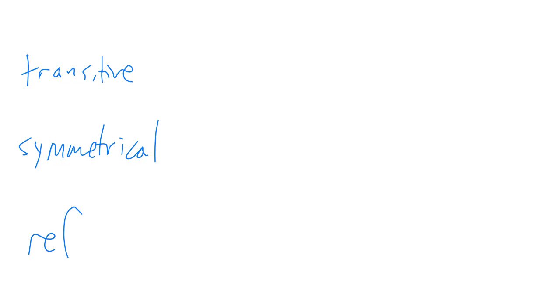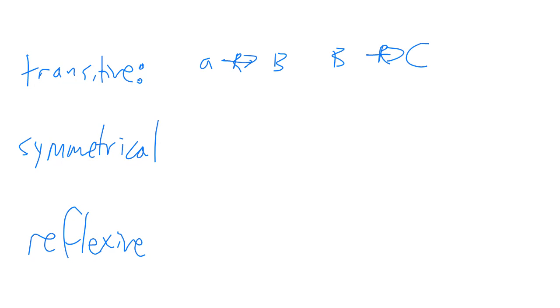It is transitive, it is symmetrical, and it is reflexive. Now, some of y'all probably have no idea what any of this means, and some of y'all may have some idea, maybe from various math classes. But transitivity is a property of a relation. If A stands in relationship R to B, and B stands in relationship R to C, then A stands in that relationship R to C. Okay, that's really formal and abstract.